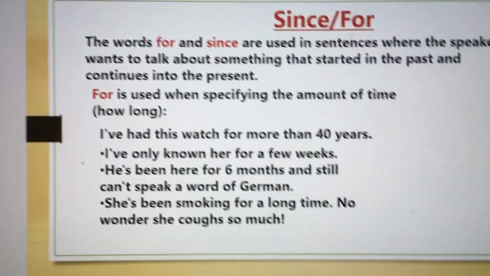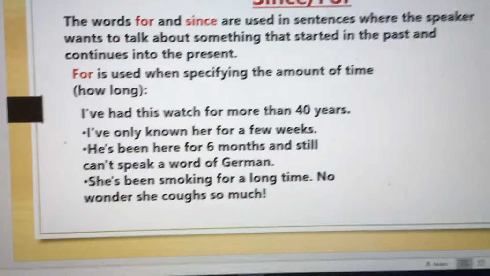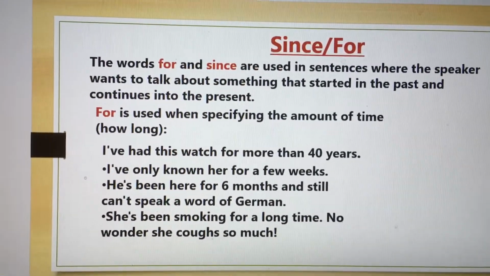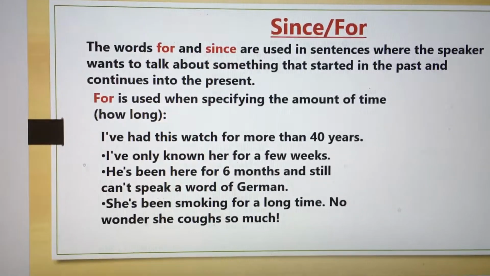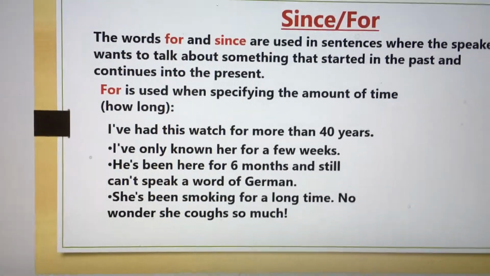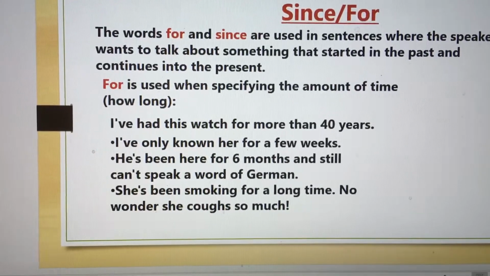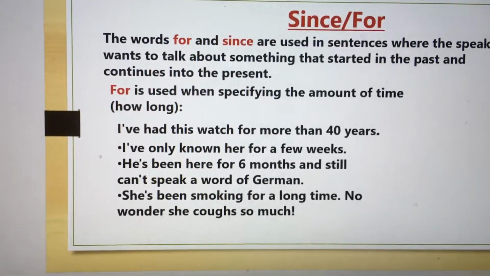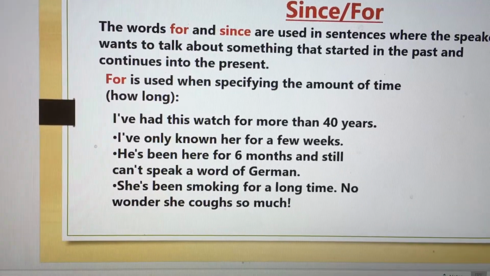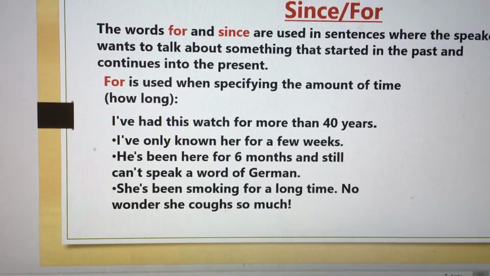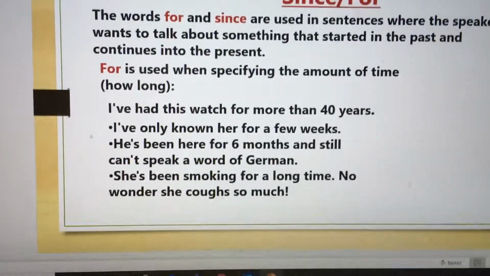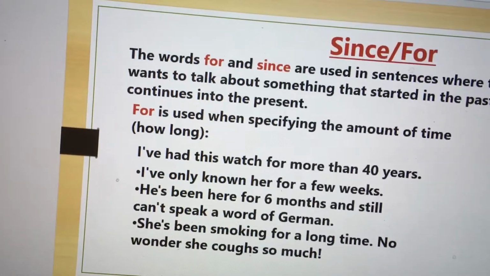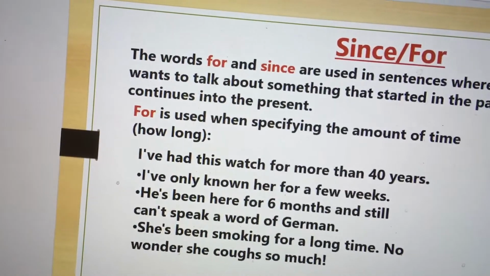We'll see the examples and then it will be clear to you. So, we will be taking for first. I told you it is used for period of time or duration of time or the amount of time. How long? I have had this watch for more than 40 years. So he was having the watch earlier and he's still having it. I have only known her for a few weeks. So few weeks, this is a time duration. Then for more than 40 years, this is also a time duration.